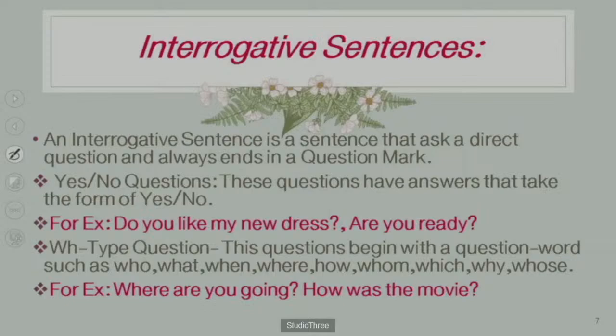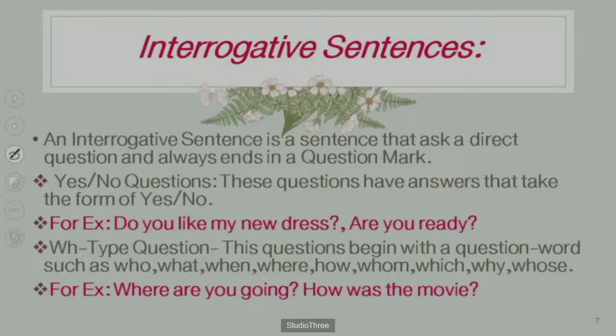What is meant by interrogative sentence? An interrogative sentence is a sentence that asks a direct question and always ends in a question mark. You know all, a question mark is used there. There are two types of questions, the first is the yes-no type questions, which are called verbal questions also.